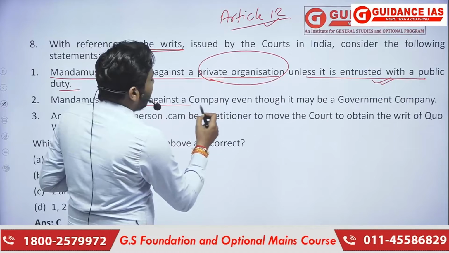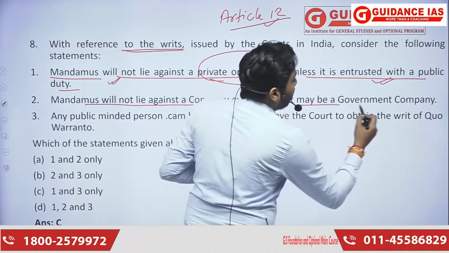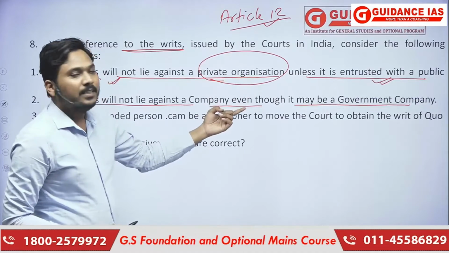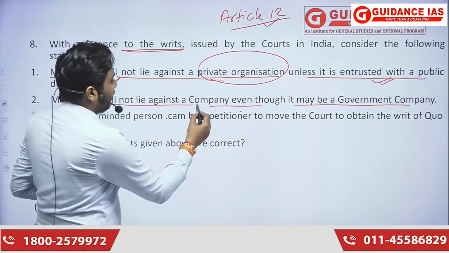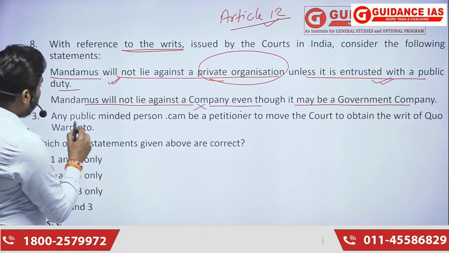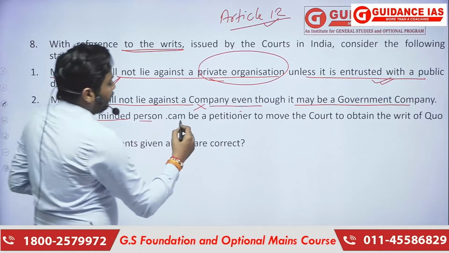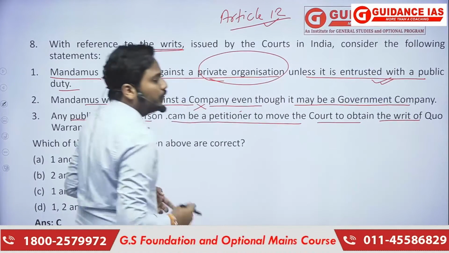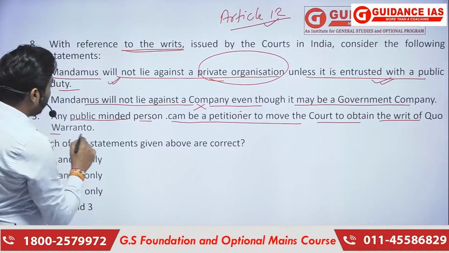Mandamus will not lie against a company, even though it may be a government company. If the first point is right, automatically the second becomes incorrect. It will be issued against a government company as well. Clear? Any public minded person can be a petitioner to move to court to issue the writ of quo warranto.